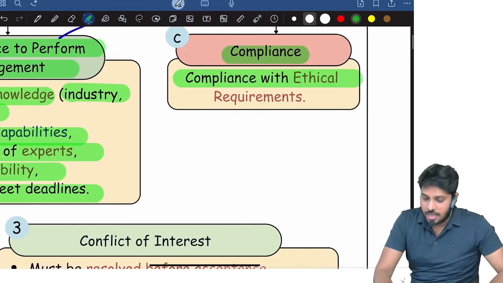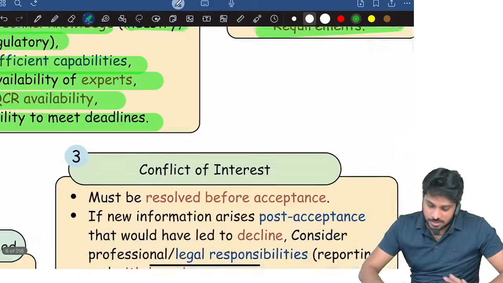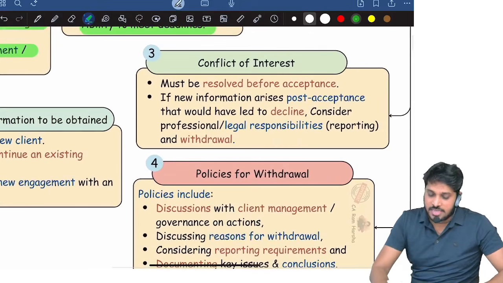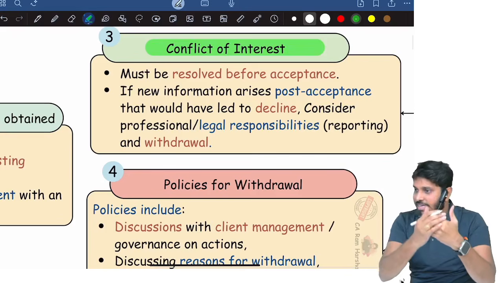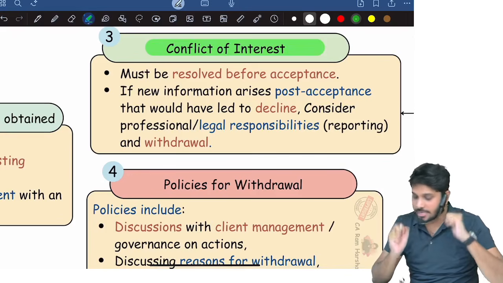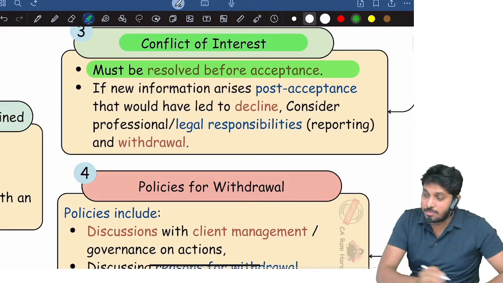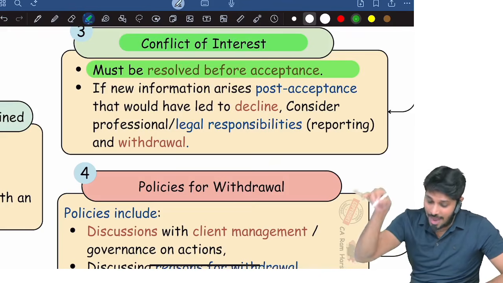Then obviously you need to check ethical requirements. Now, suppose there is any conflict of interest when you are checking integrity, and you identified some conflict. What does the auditor have to do? Conflict must be resolved before accepting the work.